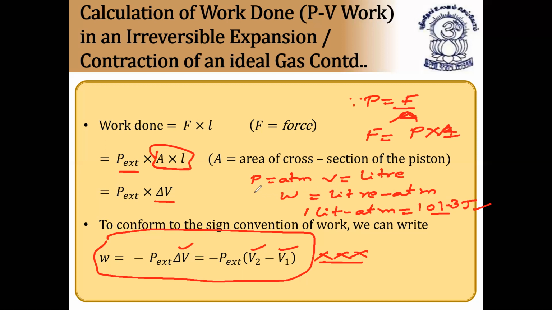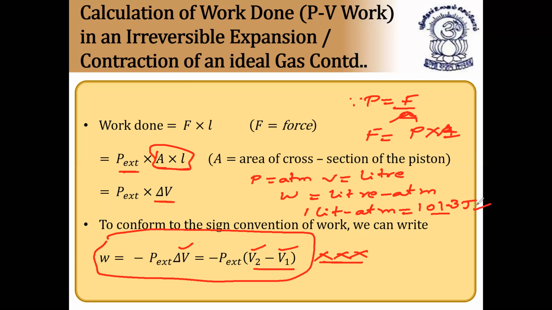So this convention is very, very important. To confirm the sign convention of work, we write W is equal to minus P external into delta V, where delta V is V2 minus V1, final volume minus initial volume. They will give pressure in atmospheres and volume in liters. First you have to do V2 minus V1, then multiply by P external. So you will get work done in liter atmosphere, and you have to convert it into joules.